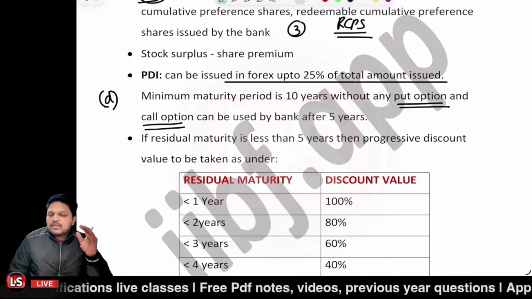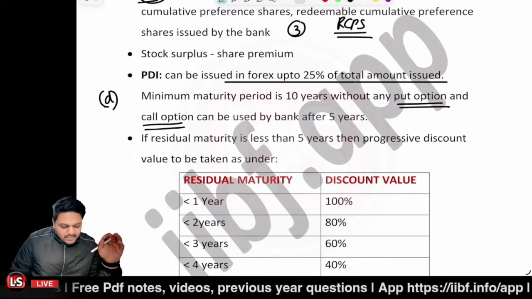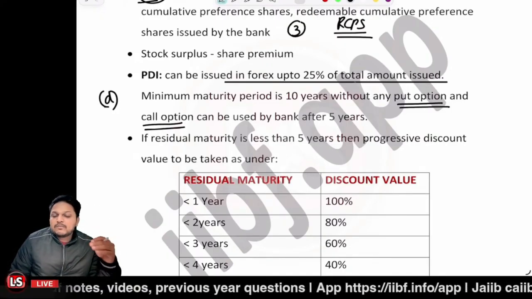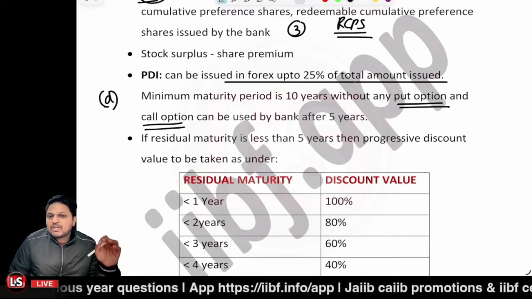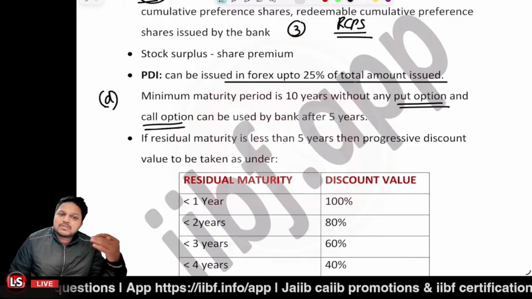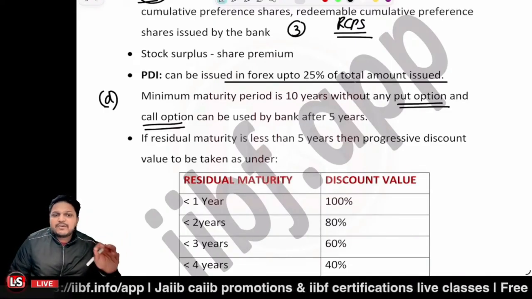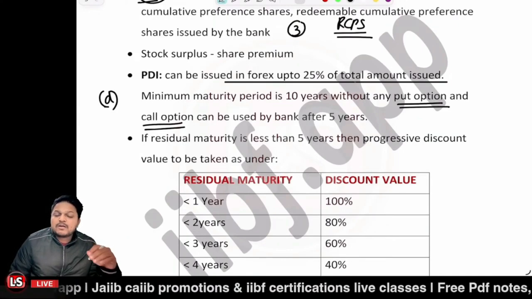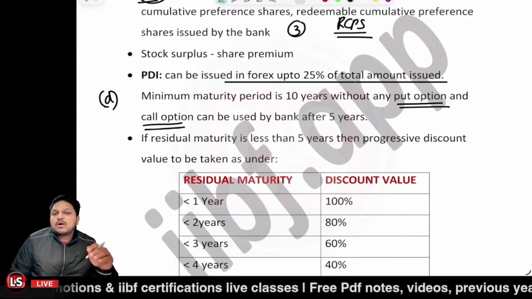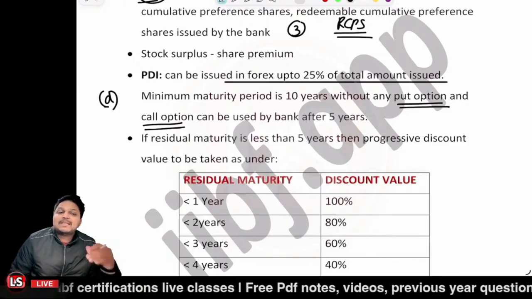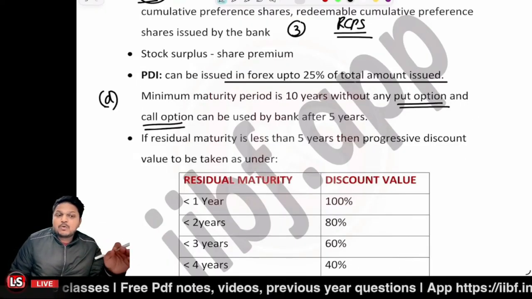So just first of all, think of the thing that PDIs can be issued in forex, and the maximum forex amount which can be issued is 25% of the total issued amount. So if you have issued PDIs amounting to 10,000 crore, out of this 10,000 crore, 25%, that is 2,500 crores of the PDIs can be issued in foreign currencies. First thing. Second thing, the minimum maturity of these PDIs should be 10 years, and that should be without any put option.